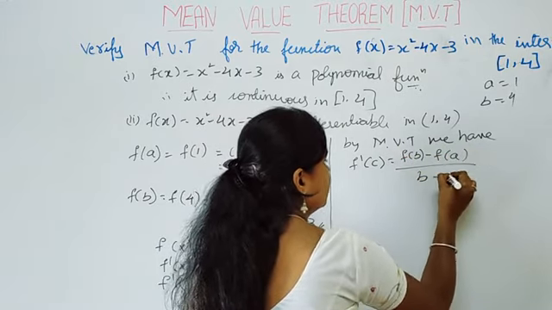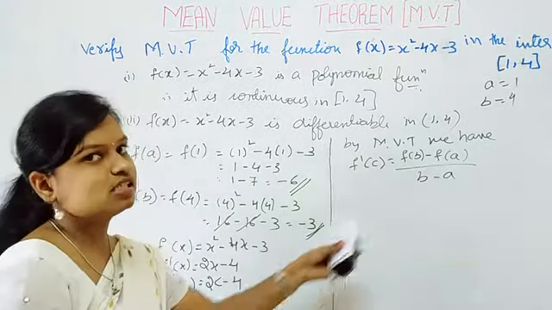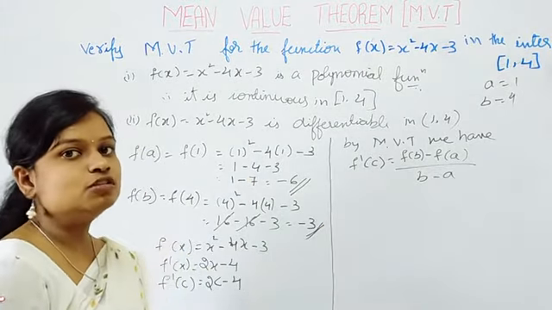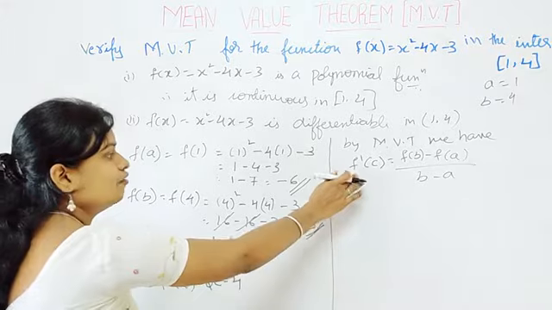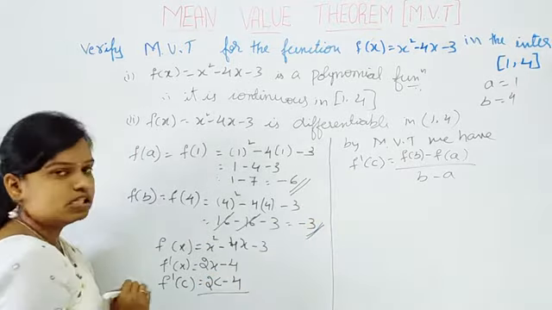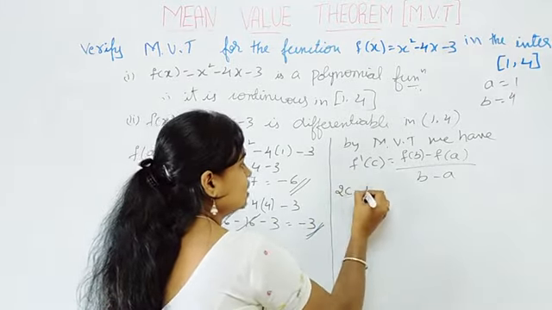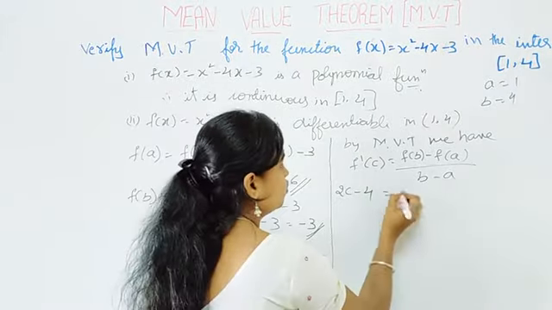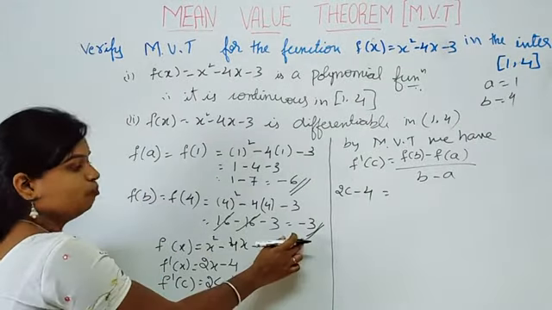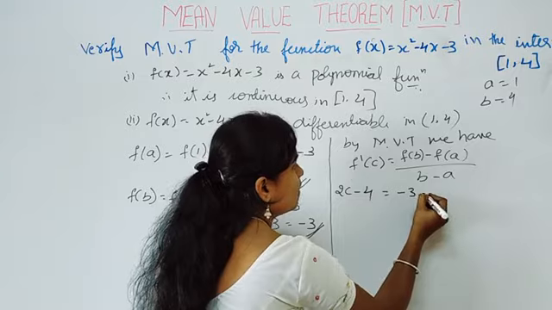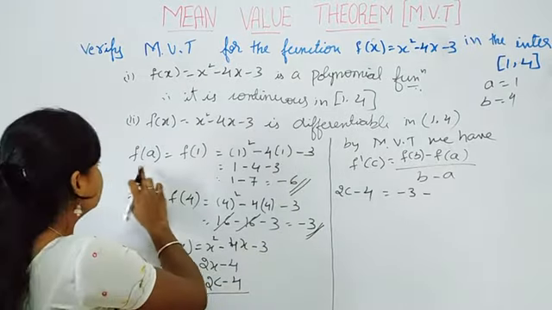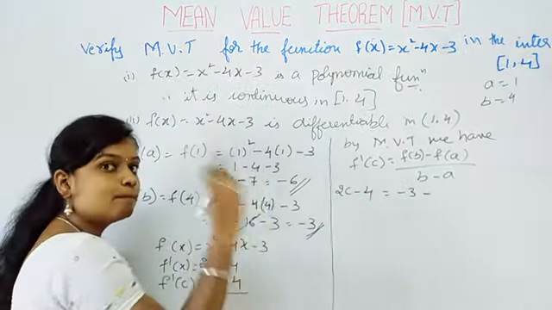A divided by B minus A. Right? This is the condition for mean value theorem. Just replace the values. F dash of C. What is F dash of C? 2C minus 4. Right? Is equal to F of B. What is F of B? Minus 3 minus F of A. What is F of A? F of A is minus 6.